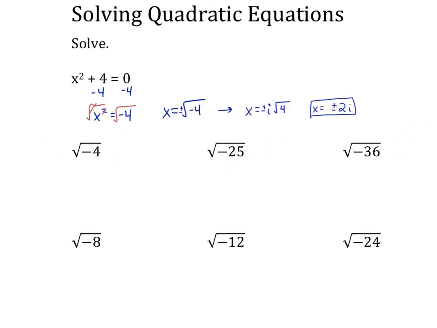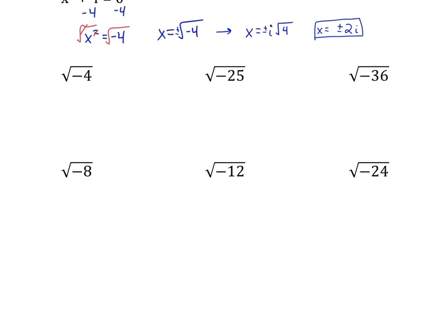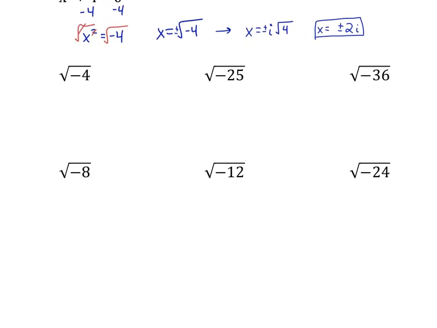So for the next 6 problems, I want you to practice pulling this negative out and marking it as i. Okay, so for the top 3, those are perfect squares. And then the bottom 3, those are not perfect squares. So the bottom 3, you need to simplify the radical. You can't evaluate it. There's no square root of 8. Okay, simplify the radical using a factor tree, remember? So try those 6, and I'll put my answers up there in a minute.